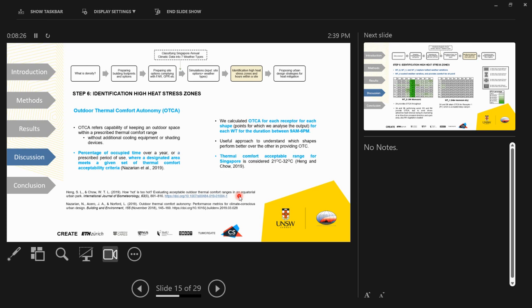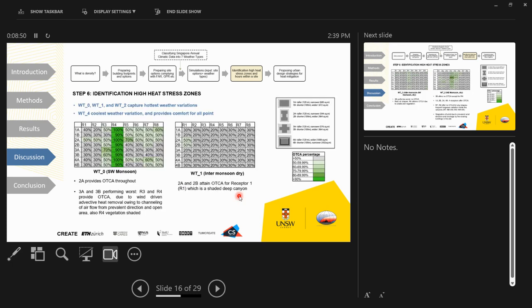In order to define the thermal comfort acceptable range, we considered an already published article by Heng and Chow, which shows that the thermal comfort acceptable range in Singapore is within 21.6 to 31.6 degrees centigrade. In compliance with that, we considered 21 to 32 degrees centigrade as the acceptable threshold range for Singapore.